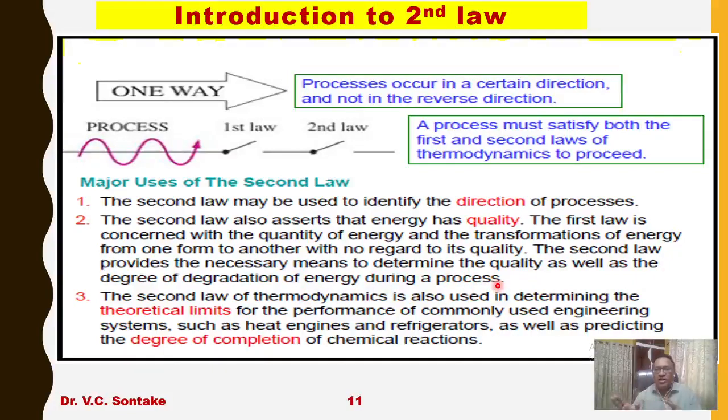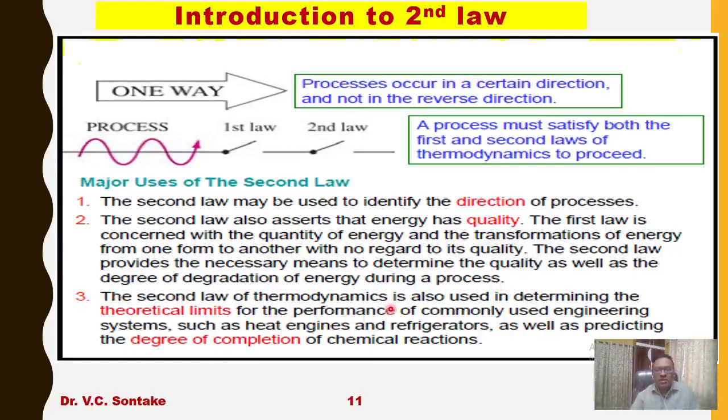Work can be fully converted into heat: 100 kilojoule of work can be fully converted into 100 kilojoule of heat. But 100 kilojoule of heat is not converted into 100 kilojoule of work. Quantitatively both are the same, but this quality defines the degradation of one form of energy into another during its conversion.